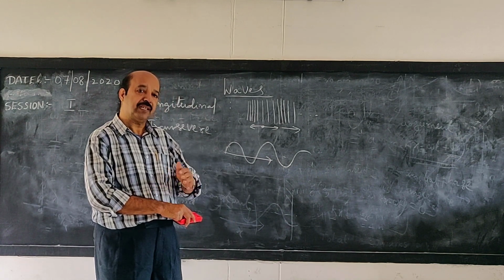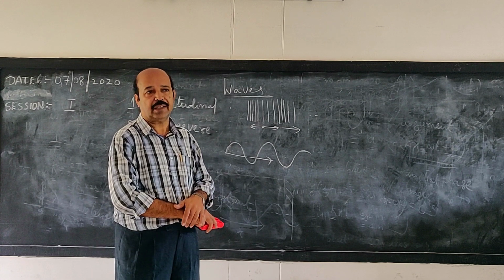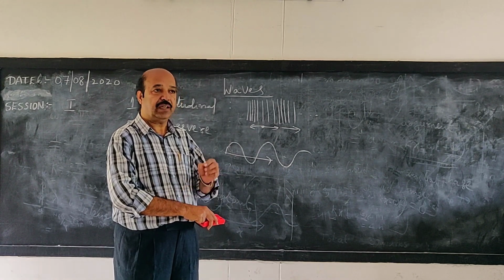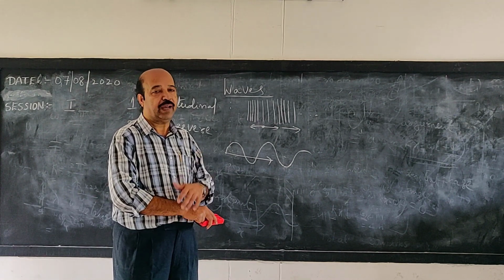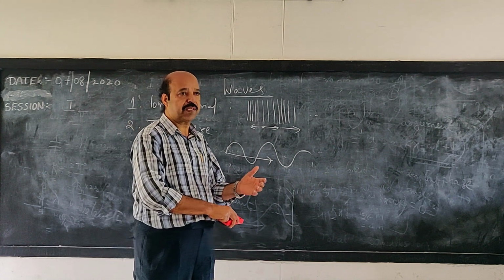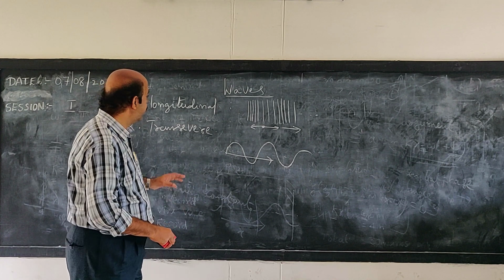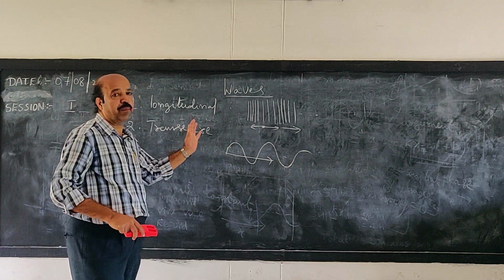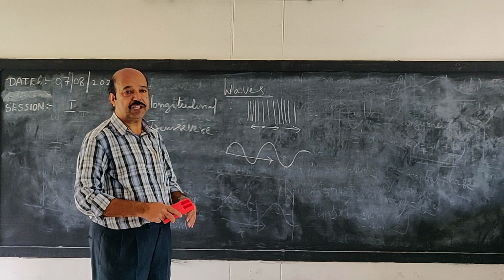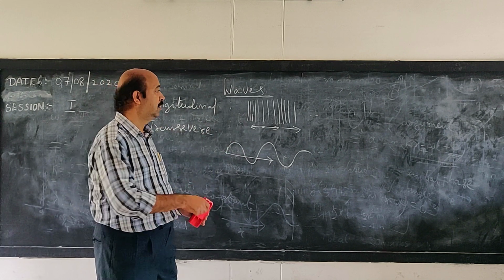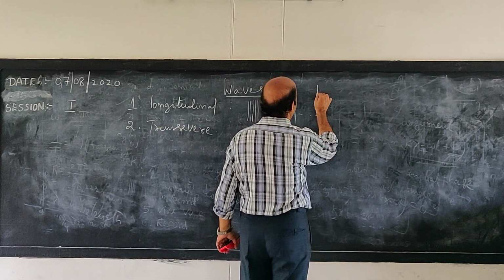Similarly, the surface waves produced in water, or a stretched string if it is plucked at any point, vibrate. These types of waves are known as transverse waves. Okay. A wave which propagates in the forward direction and never returns back is known as a progressive wave.